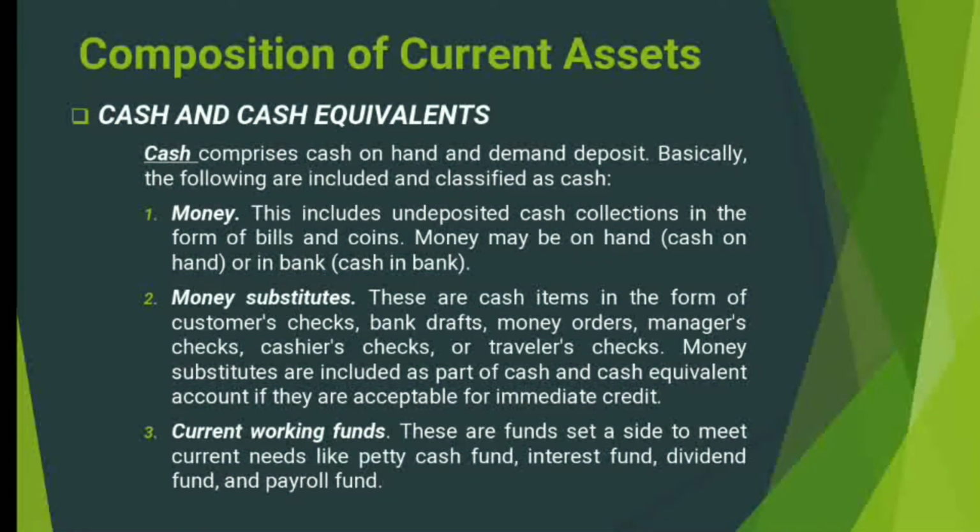And then we have current working funds. So cash also includes current working funds. These are funds that are set aside to meet current needs like petty cash fund, interest fund, dividend fund, and payroll fund. They are called working funds because these funds are maintained for the current operation of the business. So we use these funds in the day-to-day activities of the business. That's why they are classified under cash and cash equivalents.